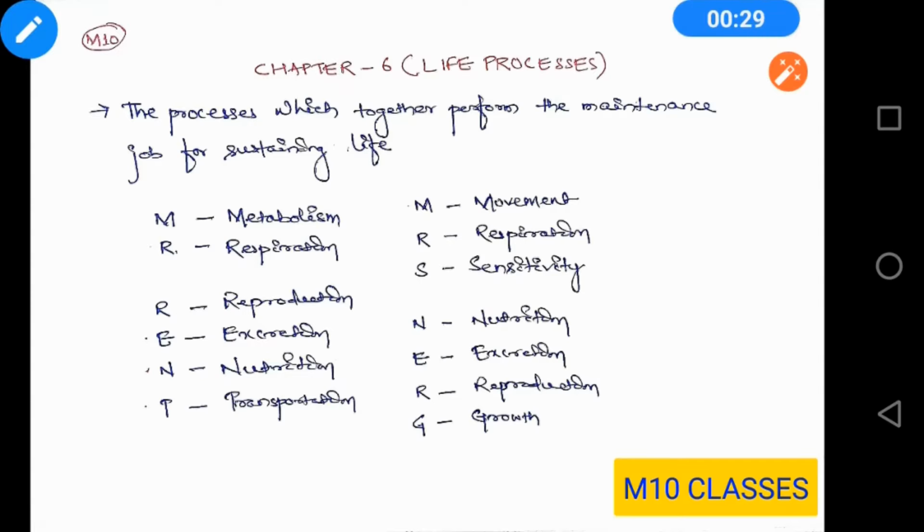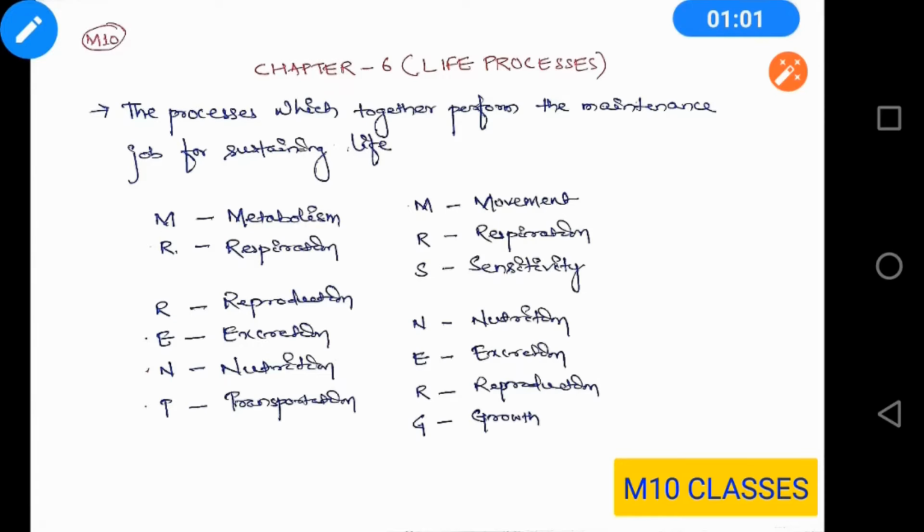So there are different life processes in our body, and it can be told as Mr. Rent, or some of them say it is Mrs. Nurg. What is this Mr. Rent and Mrs. Nurg? In Mr. Rent, M stands for metabolism, R stands for respiration, R stands for reproduction, E stands for excretion, N stands for nutrition, and T stands for transportation.